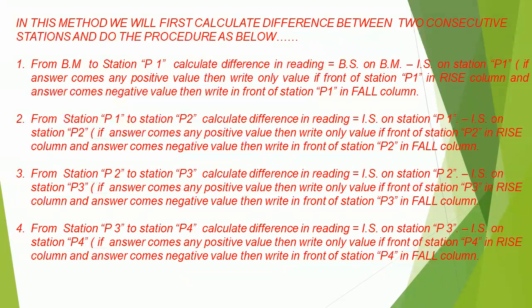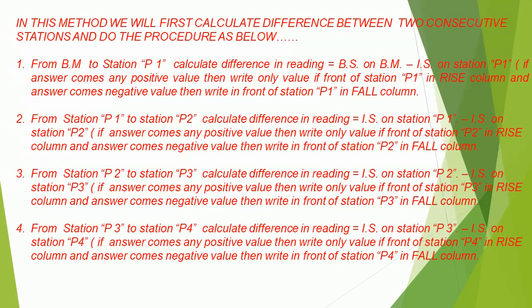in fall column. From station P1 to station P2 calculate difference in reading equals IS on station P1 minus IS on station P2. If answer comes any positive value then write only value in front of station P2 in rise column and if answer comes negative value then write in front of station P2 in fall column. From station P2 to station P3 calculate difference in reading equals IS on station P2 minus IS on station P3. If answer comes any positive value then write only value.